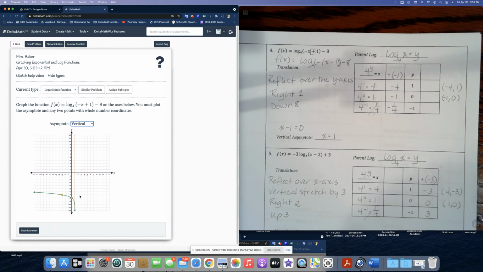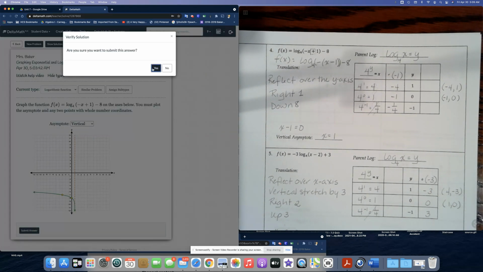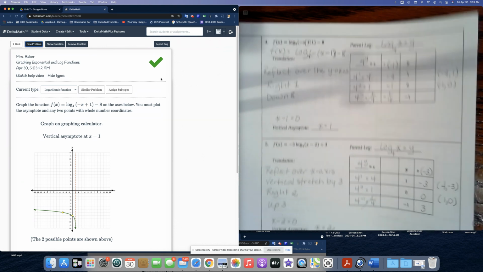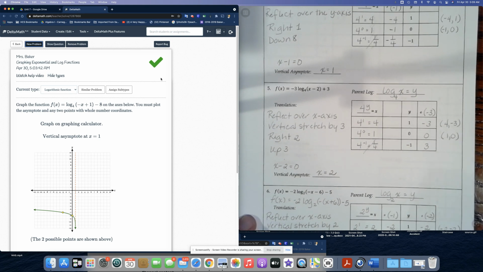So we're actually on the point 0 on the y-axis, -8. I'm sorry, 0 on the x-axis, -8 on the y-axis. And let's go ahead and click and see if we did it right. It's okay if we didn't. We have a second shot. Good. We got lucky. Okay. Let's move on to graph number 5.